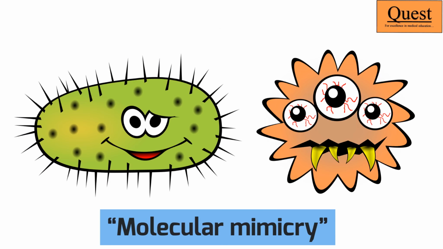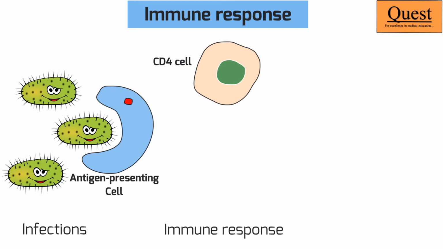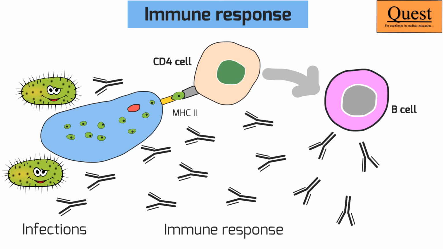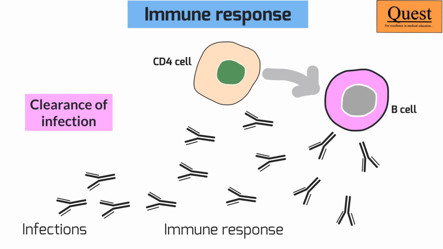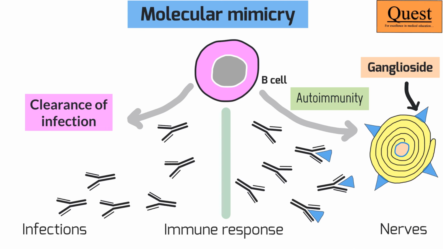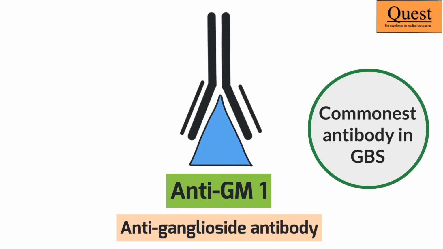If you look at the infection background, patients after infection tend to mount an immune response. Under the influence of CD4 lymphocytes, the B cells would start producing antibodies to protect against the organisms. But these antibodies sometimes could cross-react against our own self. These tend to cross-react against molecules known as gangliosides. Gangliosides are present over the neurons as well as the Schwann cells that cover the neurons. One such anti-ganglioside antibody is anti-GM1. This is in fact one of the commonest antibodies seen in patients with GBS.